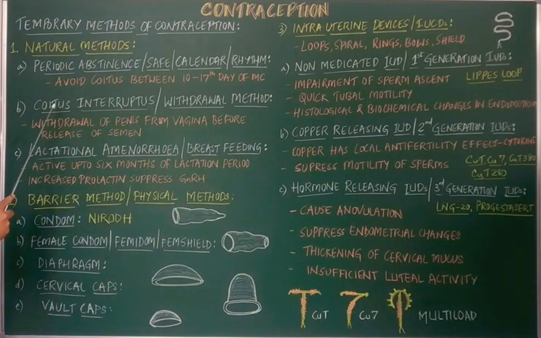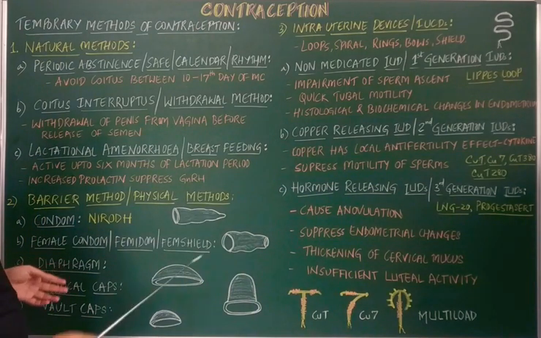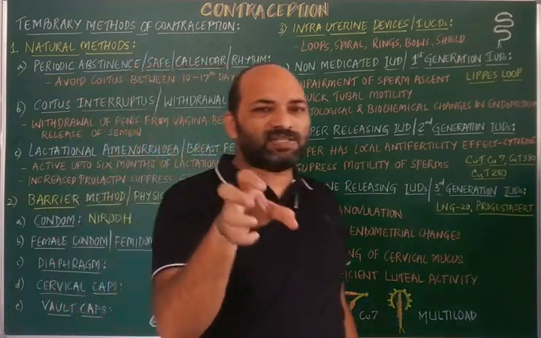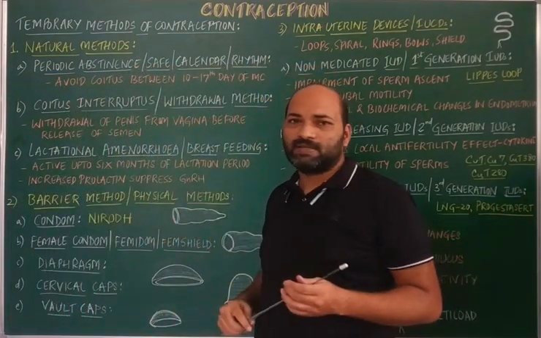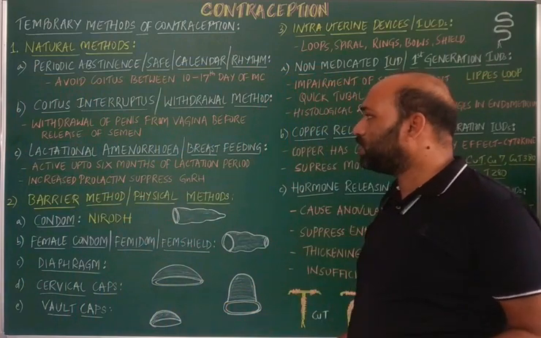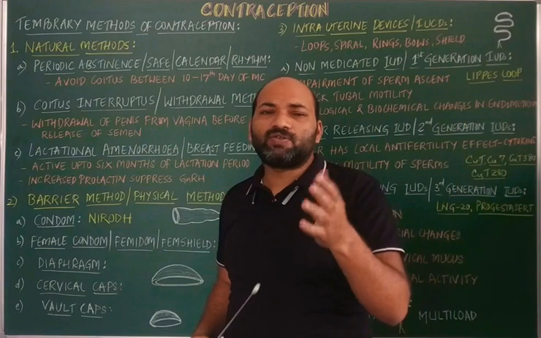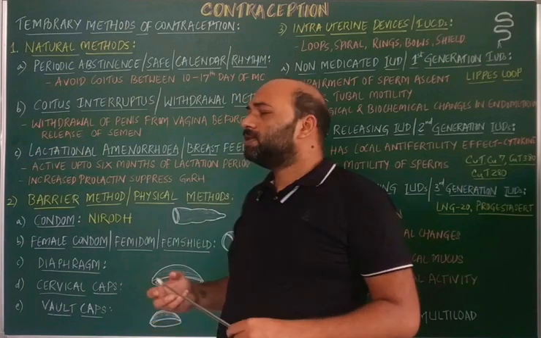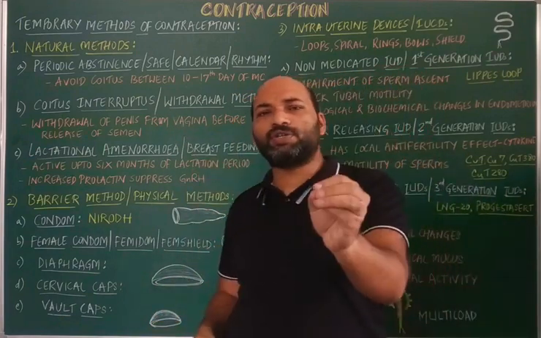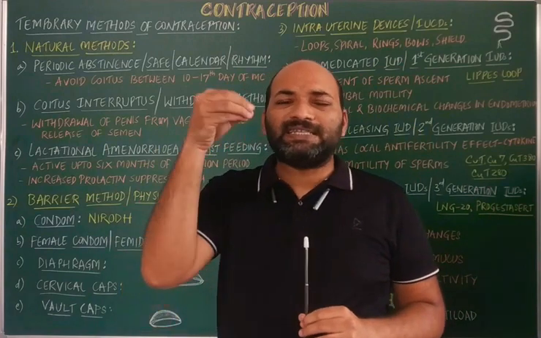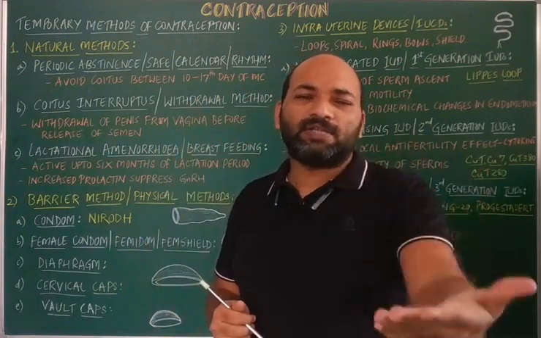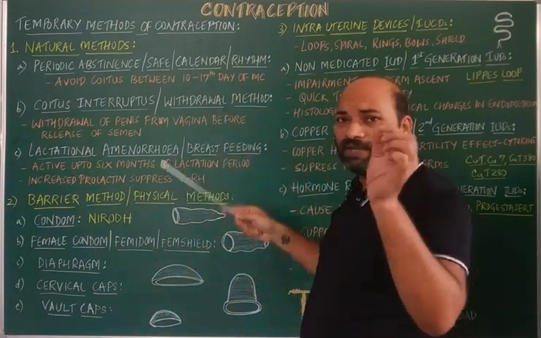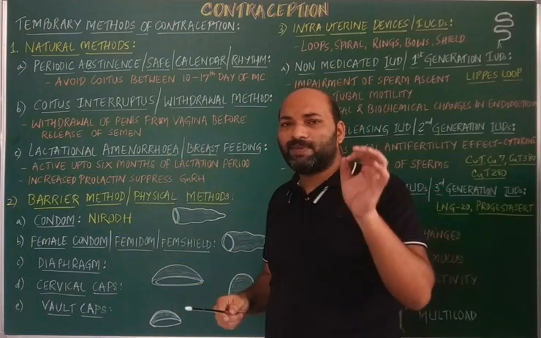The next one is coitus interruptus, or the withdrawal method. The word itself suggests that the coitus is being interrupted. Why the withdrawal method? This is commonly practiced by males. Here the males should be very cautious about releasing the semen into the female reproductive tract. In the earlier method, the female has to be cautious; in the second one, the male should be cautious.